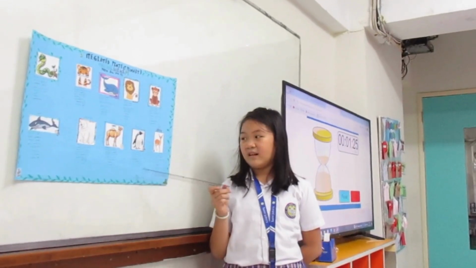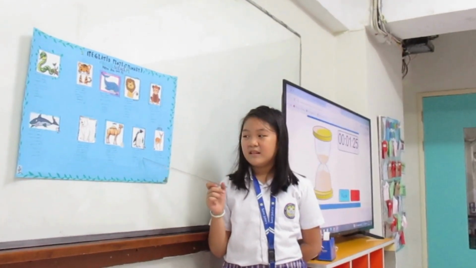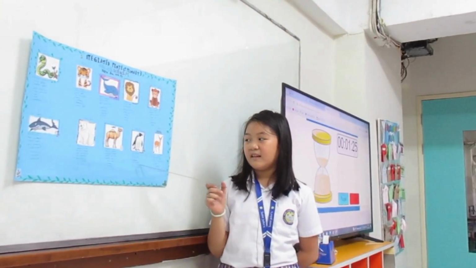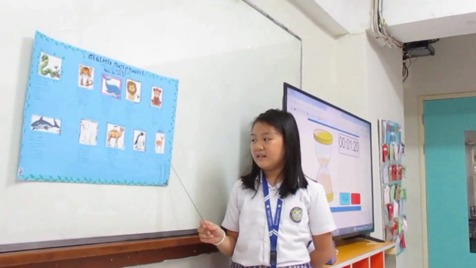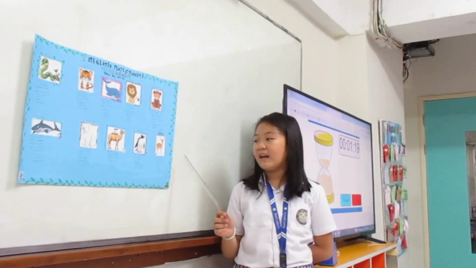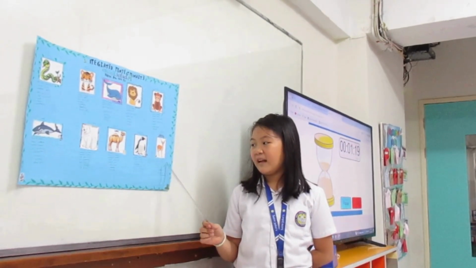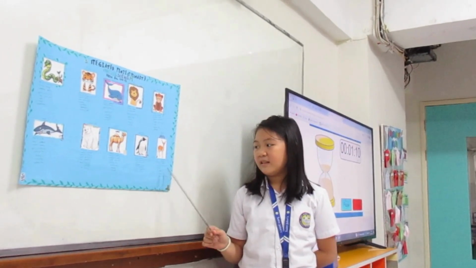Penguin lives in the Arctic and the season is winter and the weather is snowy. And next is deer. Deer lives in the grassland and the season is spring and weather is sunny.